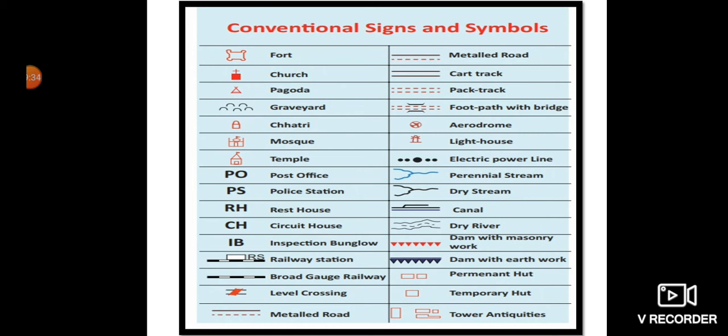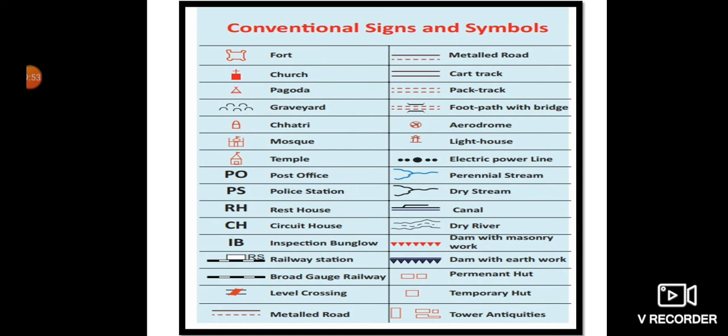You can see here I have given you a few symbols, like for the fort, church, graveyard, mosque, temple, post office, railway station, metal road. We use all these symbols on the map.